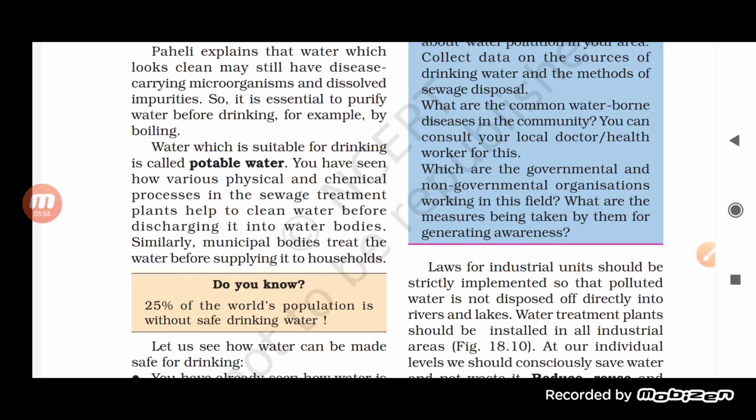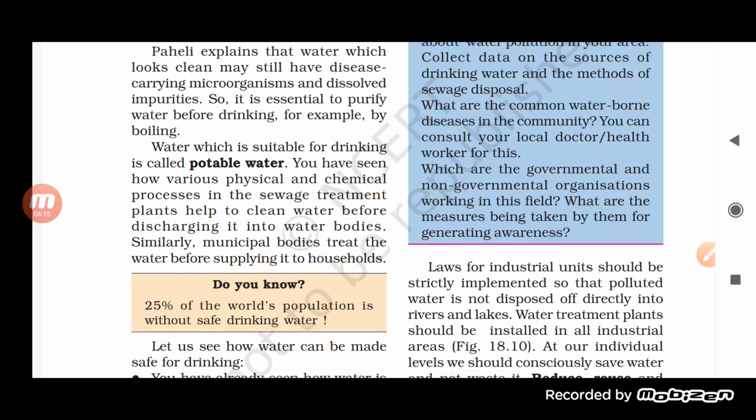Similarly, municipal bodies treat the water before supplying it to households. Like we have seen that sewage, when discharged into water bodies, undergoes physical and chemical processes, similarly the municipal bodies also treat the water before sending it to households.